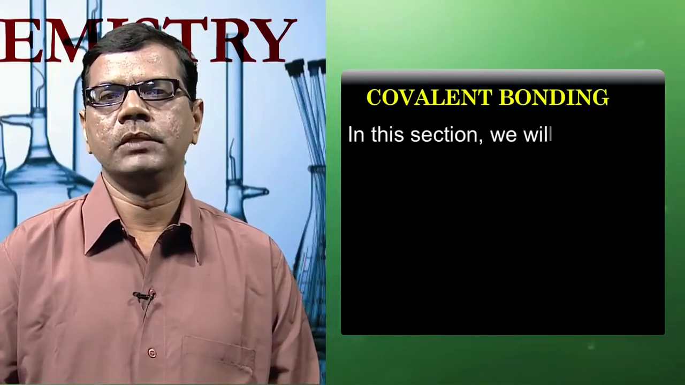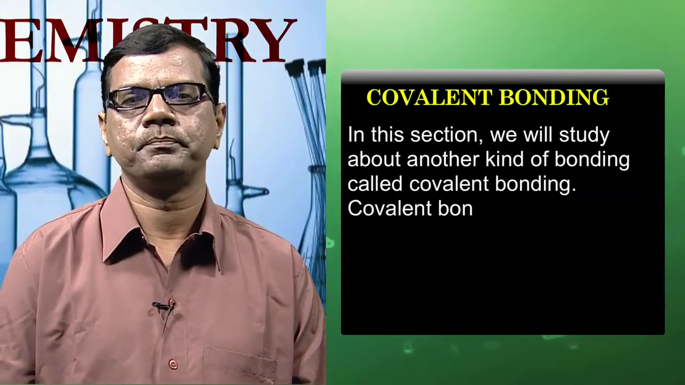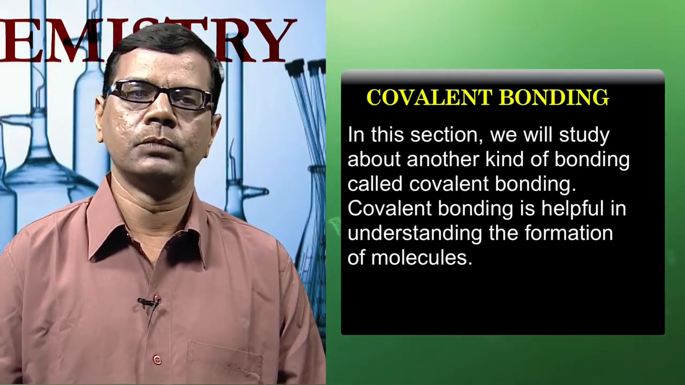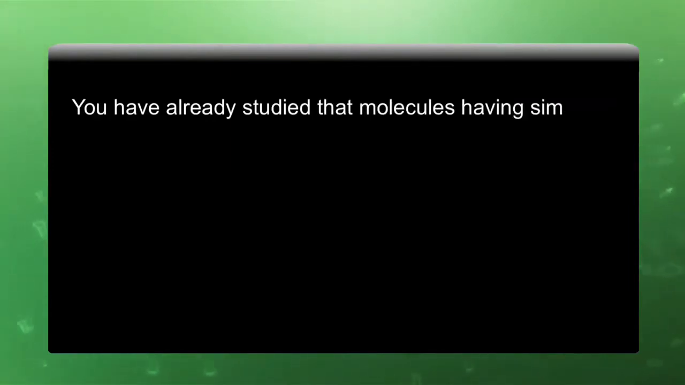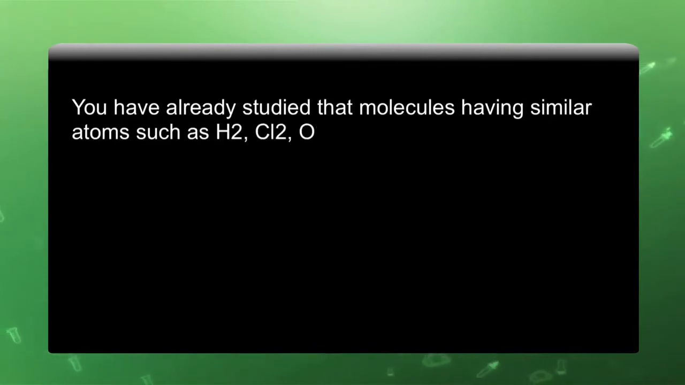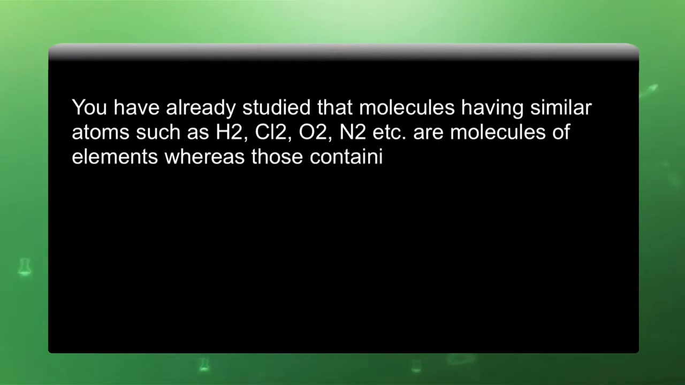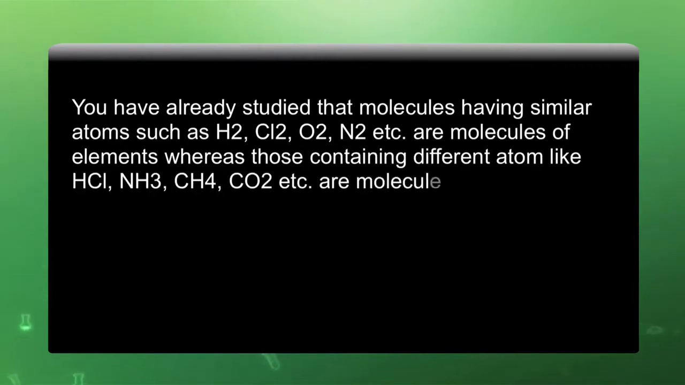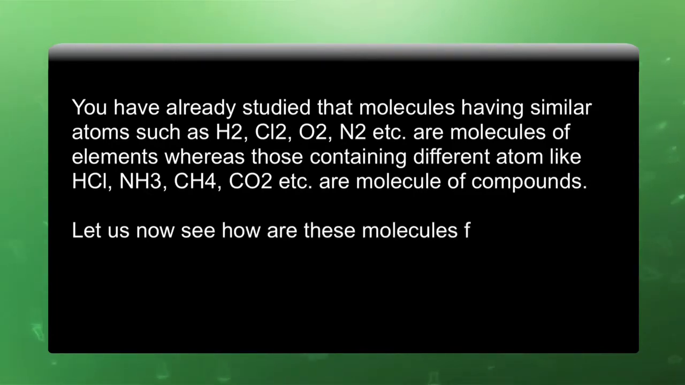In this section, we will study another kind of bonding called covalent bonding. Covalent bonding is helpful in understanding the formation of molecules. You have already studied that molecules having similar atoms such as H2, Cl2, O2, N2, etc. are molecules of elements, whereas those containing different atoms like HCl, ammonia, methane, CO2, etc. are called molecules of a compound. Let us now see how these molecules are formed.